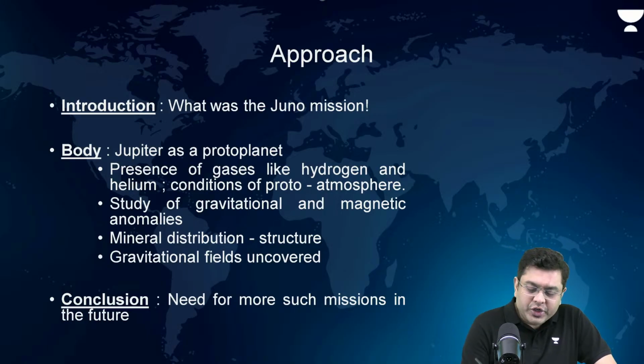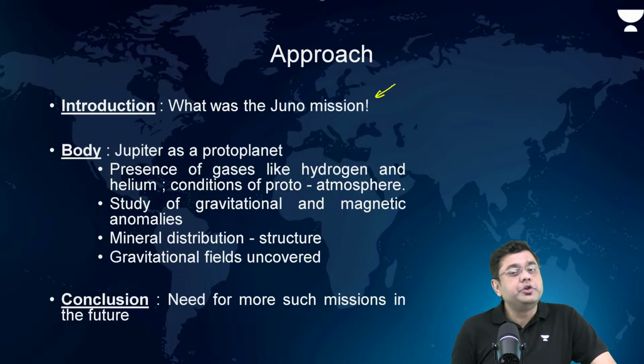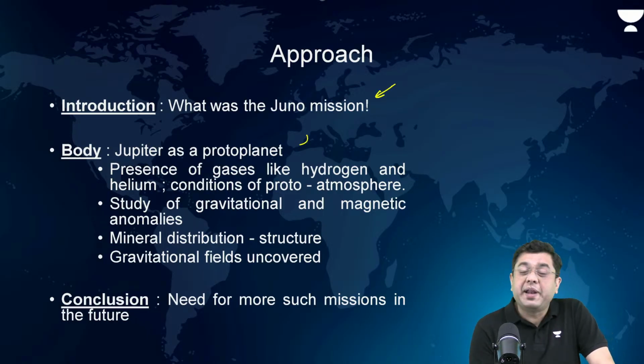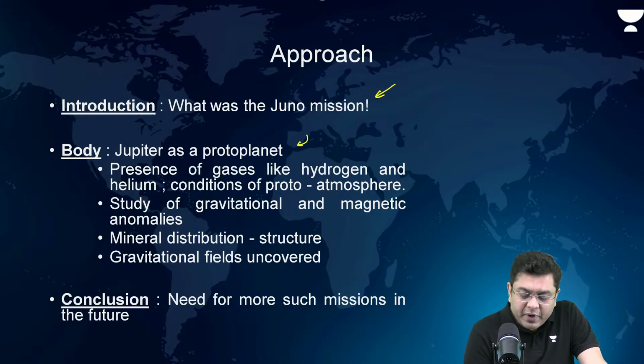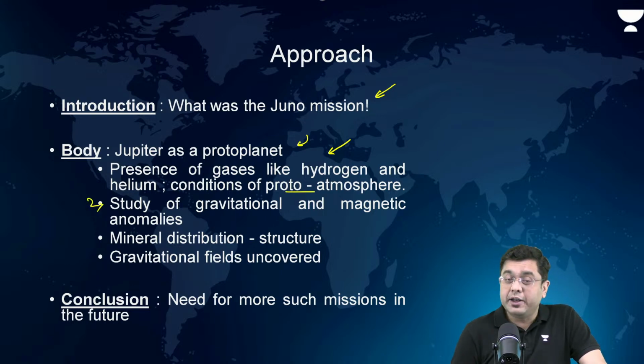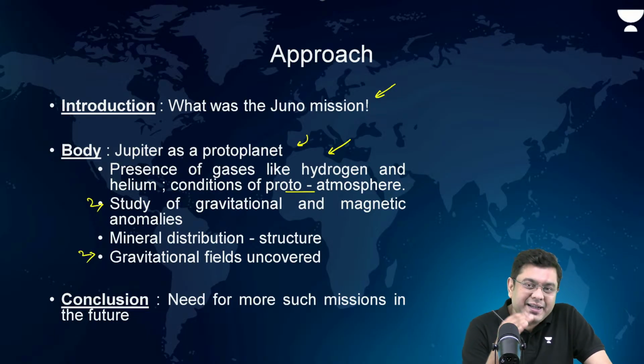Now, introduction. In this, what was the Juno mission? That is to be included. Jupiter as a protoplanet, one of the earliest planets. So elemental presence is important. Presence of gases like hydrogen and helium. Conditions of the proto-atmosphere in the case of planet Earth. Study of gravitational and magnetic anomalies, the mineral distribution, gravitational fields. All of that will be helpful in understanding the interior structure and the layers of planet Earth.